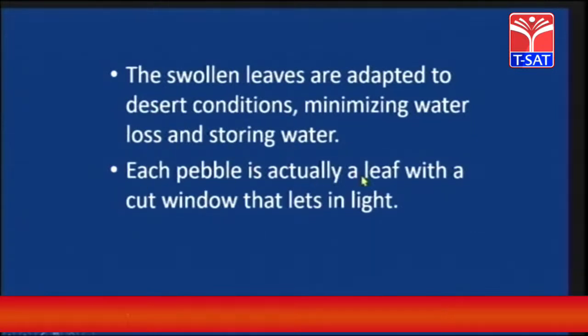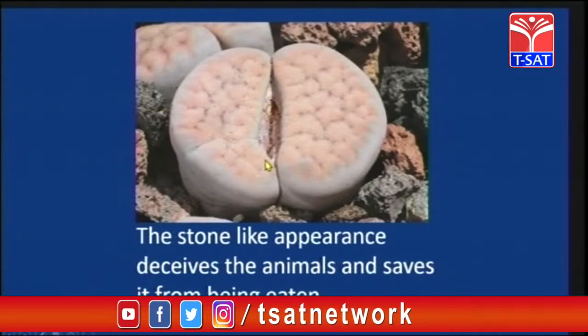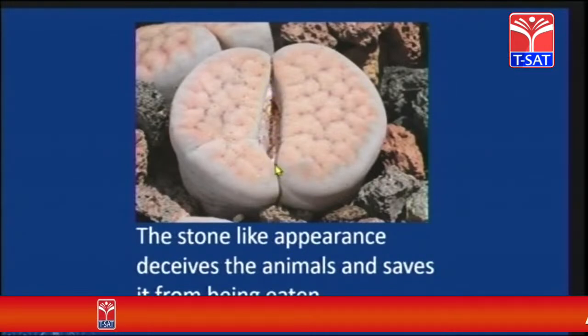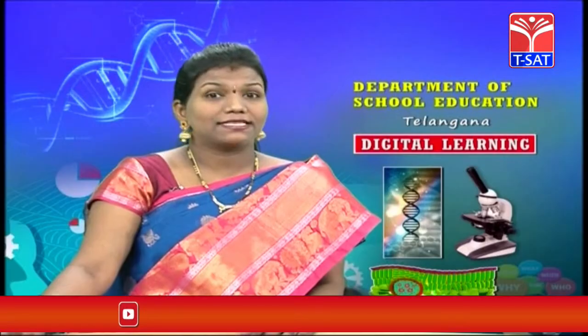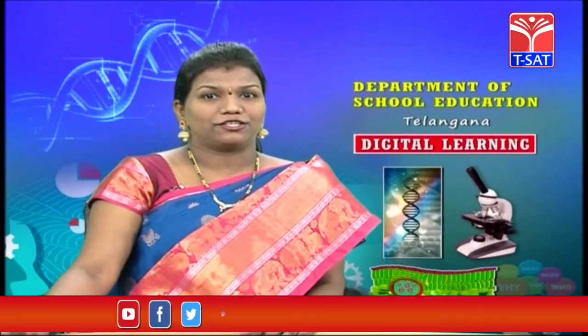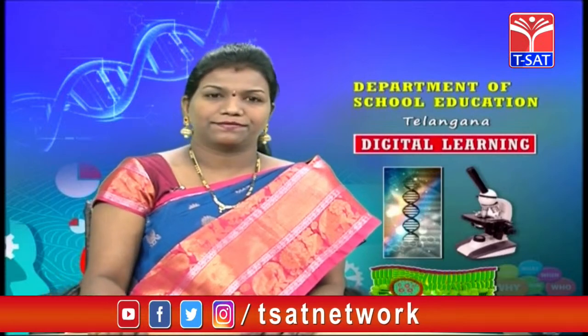Each pebble is actually a leaf with a cut window that lets in the light. You can see, children, this is the leaf and this is the cut window which is allowing the light to get in for photosynthesis. The stone-like appearance deceives the animals and saves it from being eaten. So this is the adaptation of the pebble plant, children. So they are called what? Yes, they are called living stones.